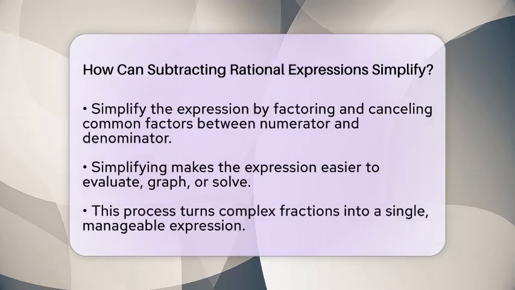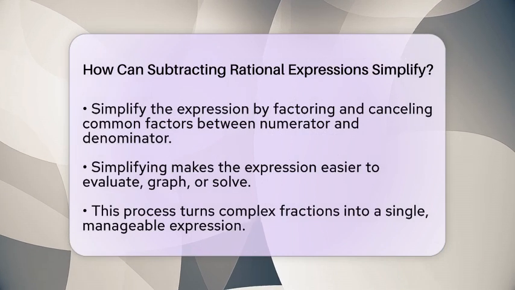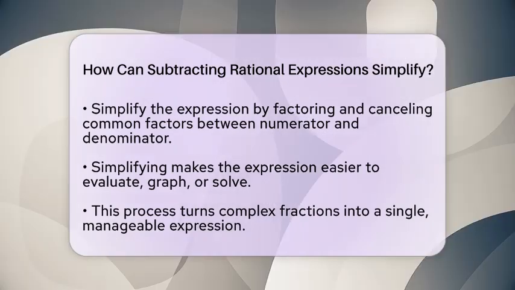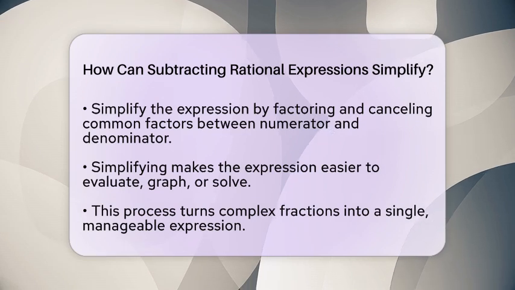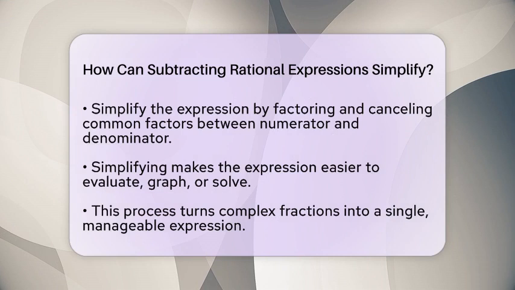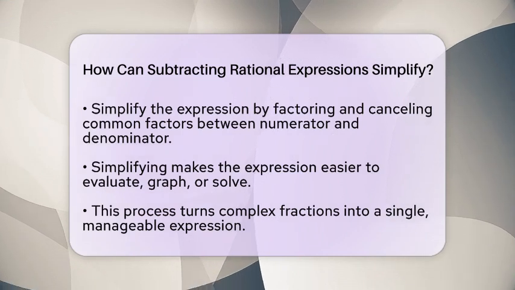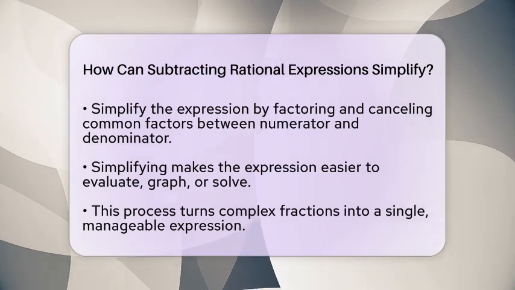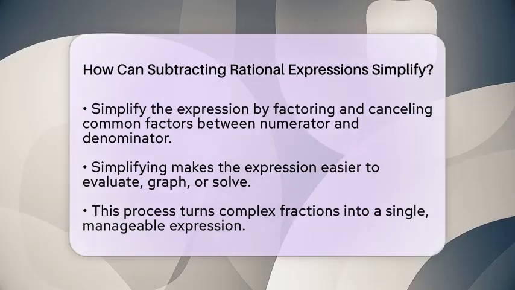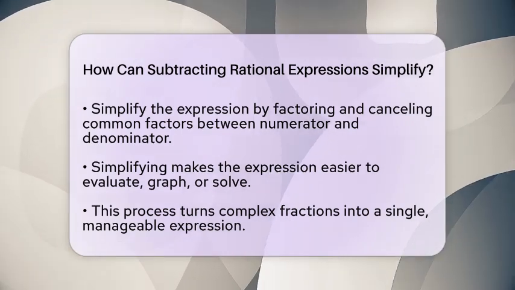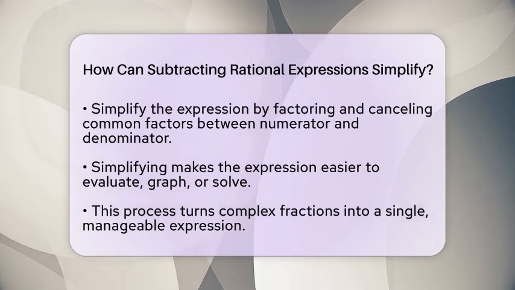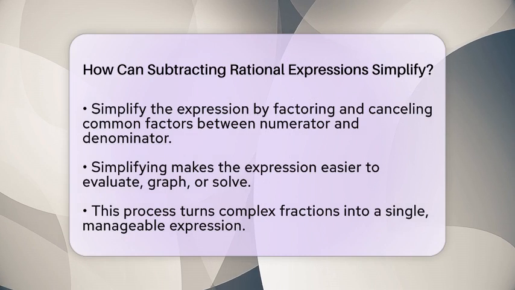The last step is to simplify this new expression. You can do this by combining like terms in the numerator, factoring if possible, and canceling any common factors between the numerator and the denominator. Simplifying rational expressions by subtracting them helps in many ways. It reduces the number of parts you are working with, making it easier to evaluate or graph. It also reveals opportunities to cancel out common factors, giving you the simplest form of the expression.